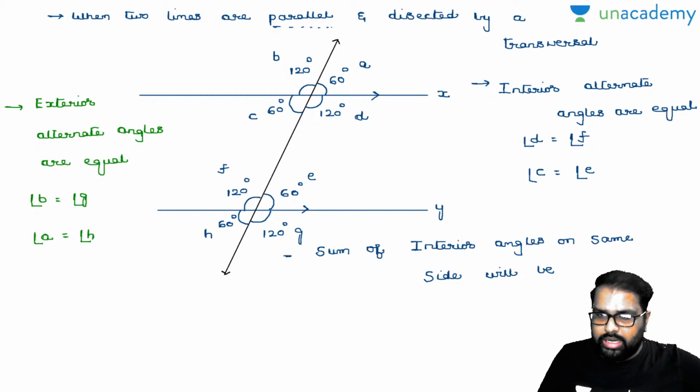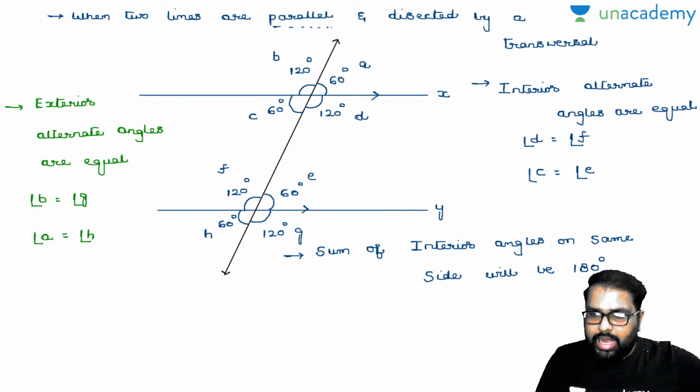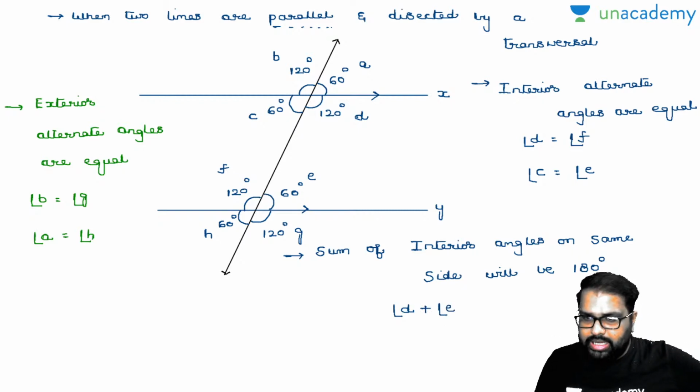Now this will be more clear. Am I right or wrong? Is it clear? Yes, perfectly. Look, angle D plus angle E is equal to 180 degrees. Any other way? Angle C plus angle F is equal to 180 degrees.